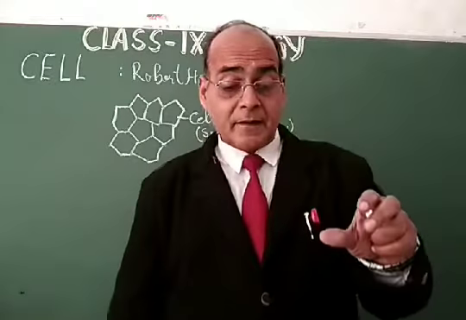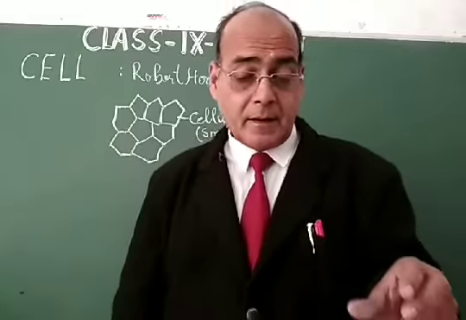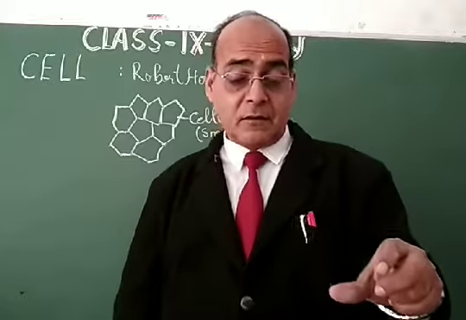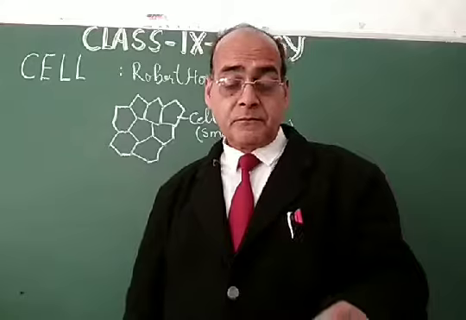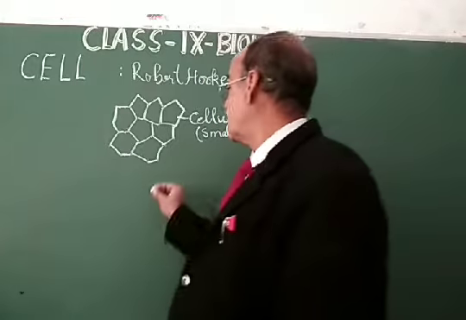Later on, some small bacteria, protozoa, red blood cells, RBC, etc. were discovered by A.V. Leeuwenhoek.